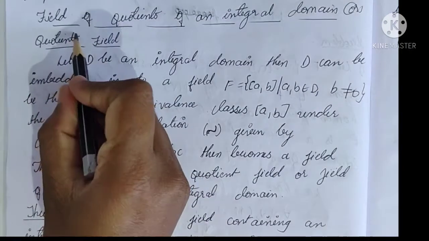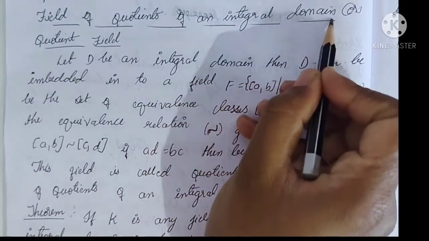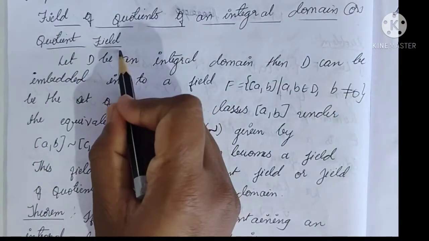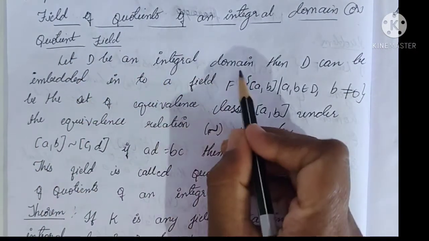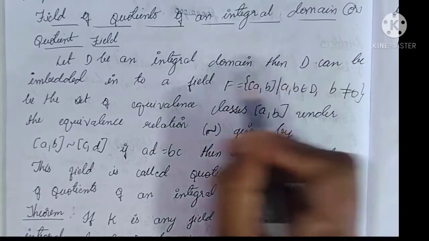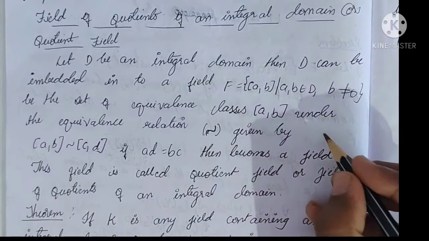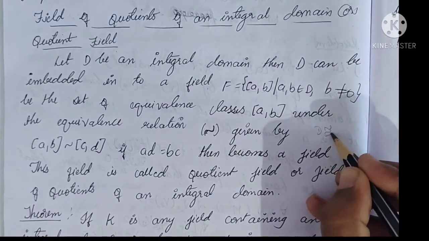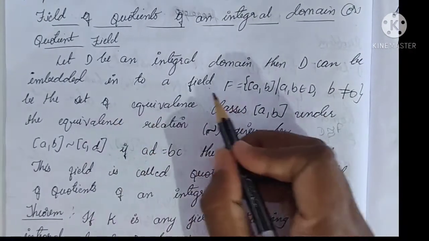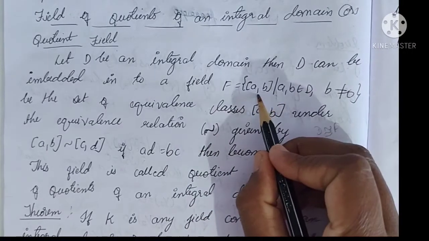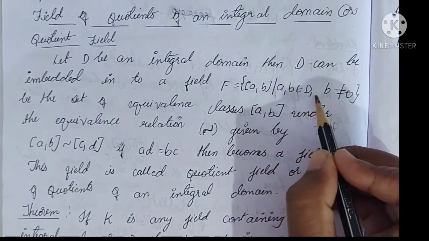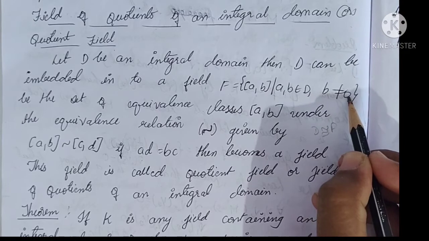See here the definition, field of quotients of an integral domain, or quotient field. Let D be an integral domain, then D can be embedded into a field. Can be embedded into a field means D is isomorphic to F. Then the field F is equal to the set of (a, b) for all a, b belonging to D, b is not equal to 0.